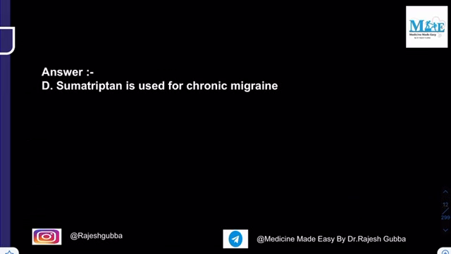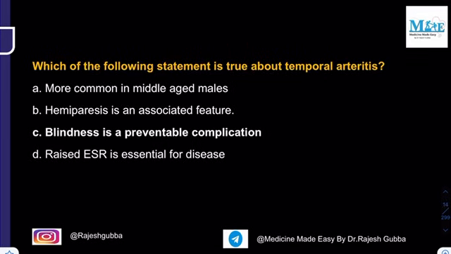And the last question in the quiz is, which of the following statements is true about temporal arteritis? The most common in middle-aged males. Hemiparesis is an associated feature. Blindness is a preventable complication. Raised ESR is essential for the disease. So the question asked is the true statement.